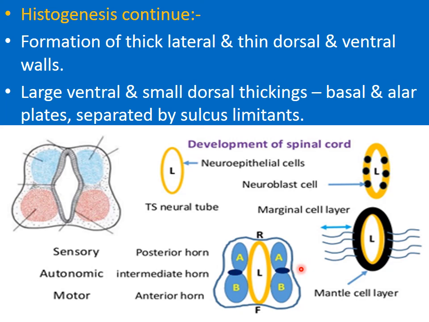The alar plate and the basal plate of each side are separated by a very shallow groove called the sulcus limitans. This one, sulcus limitans. This concludes the histogenesis of the neural tube,